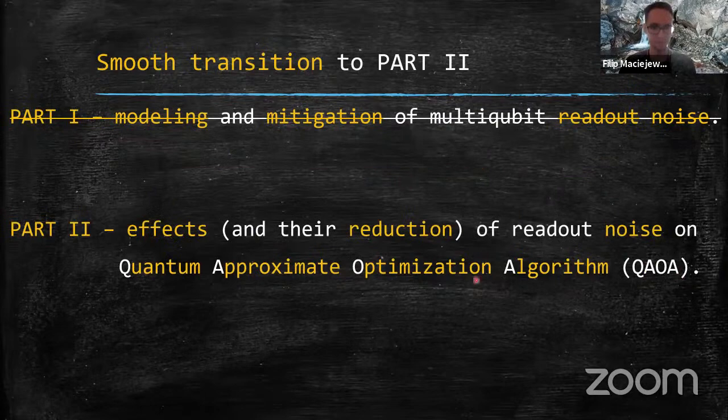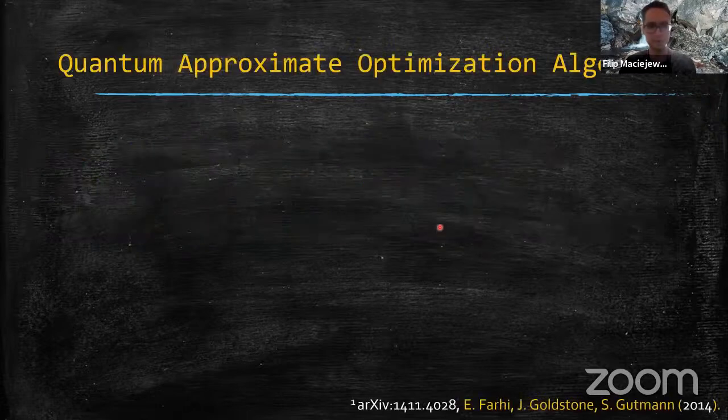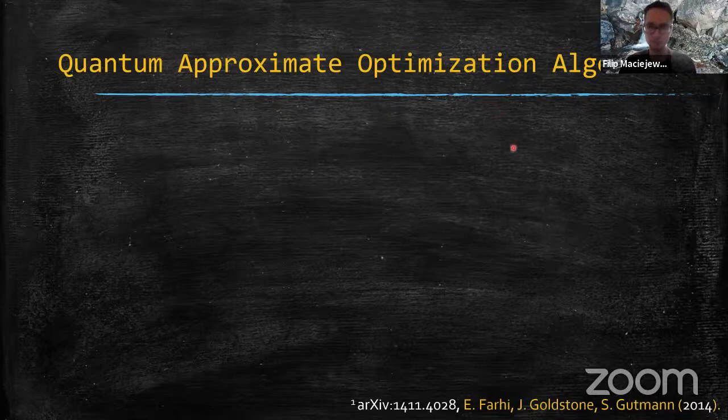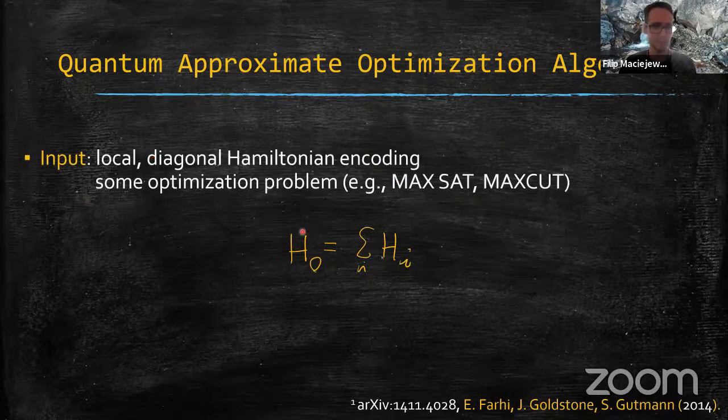And this is my transition to part 2. The outline of this part is the following. I will briefly say how the QAOA works. I'll tell you about some effects of readout noise on QAOA with some numerical results, and I will briefly describe, unrigorously, sampling complexity. Okay, so QAOA is a hybrid quantum-classical algorithm developed by Farhi, Goldstone, and Gutmann in 2014. And the input to this QAOA is a local diagonal Hamiltonian, which encodes some optimization problem. Okay, some classical optimization problem.